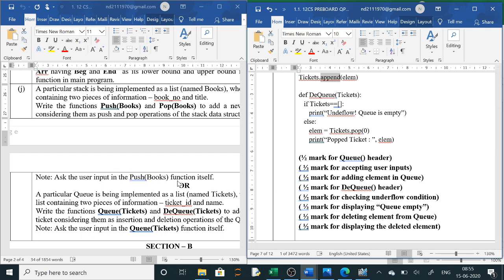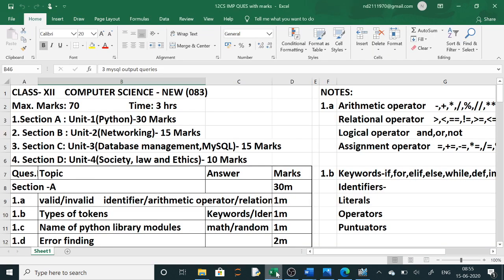So this is your section A, that is Python, and we have already seen that in section A, 30 marks question will be from Python. Clear? So you prepare this nicely. Now the next portion we will do after; sections B, C, D we are doing separately. Videos are also there for the other sections.